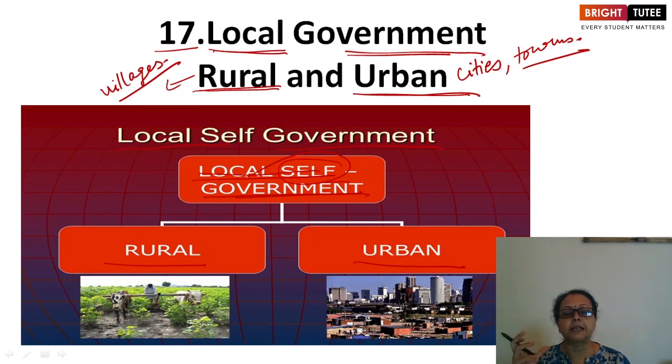A complete setup of the government has been formed in the local area, in the rural area, in the villages, as well as in the urban areas, in towns and cities. In the villages, it is known as the government at the grassroots level.